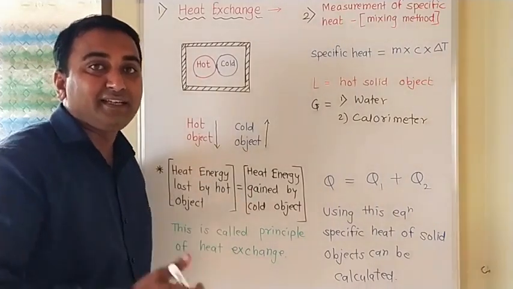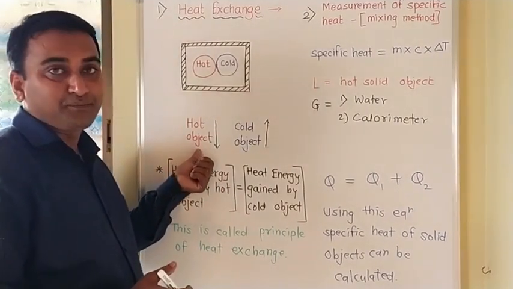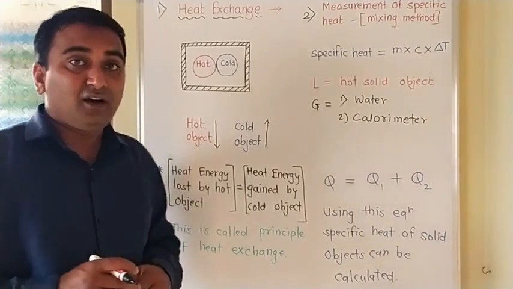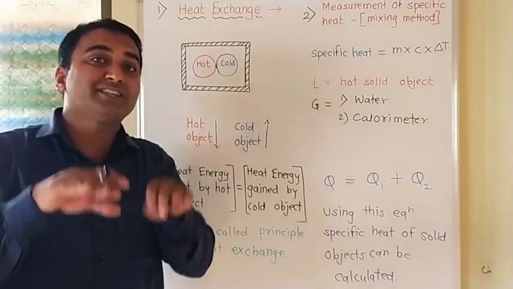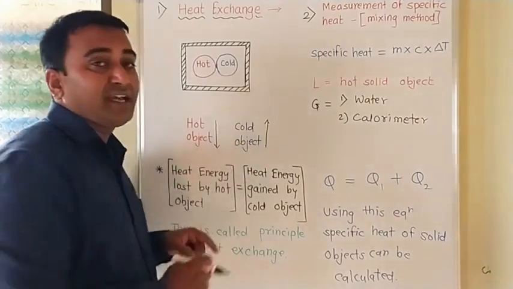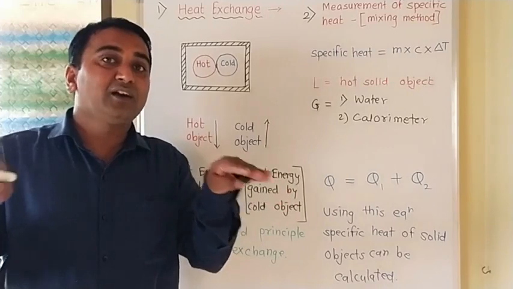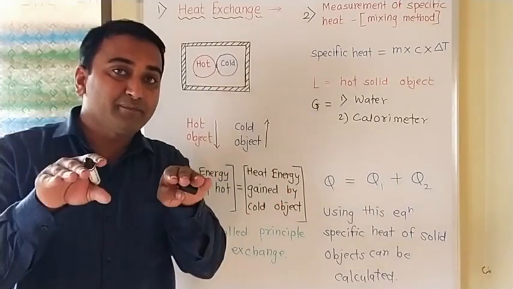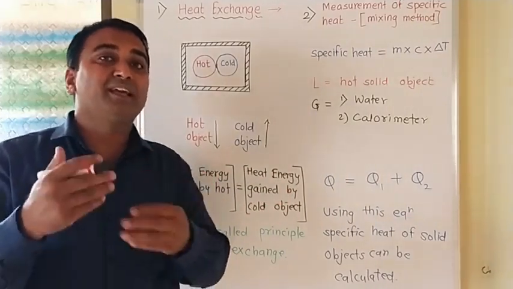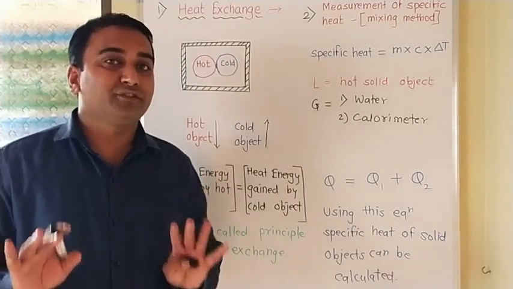Because it is absorbing the heat from the hot object. Till which point will this exchange continue? When both the objects have the same energy or same heat, that means the same temperature, at that point the exchange of heat stops, and after that there will not be exchange of heat.